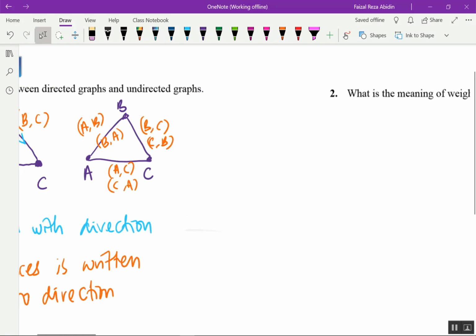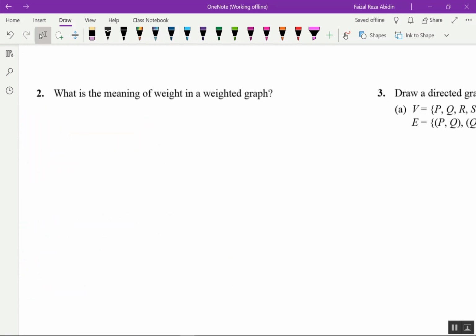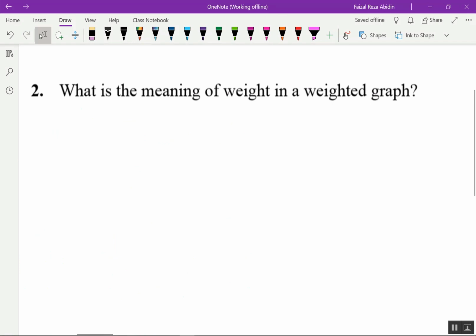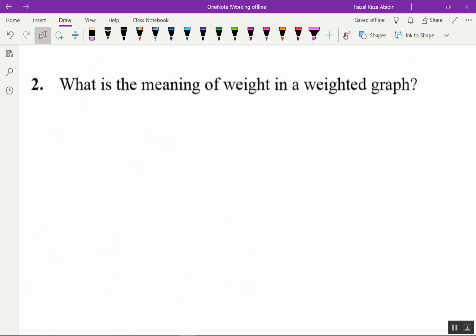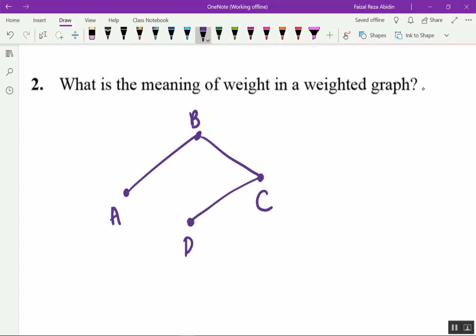There are two differences between directed graph and undirected graph. So we'll go to the second question. What is the meaning of weight in a weighted graph? What is a weighted graph? We recap. If I have town A to town B to town C to town D, for example, A to B is 5 kilometer, B to C is 4 kilometer, and C to D is 6 kilometer.